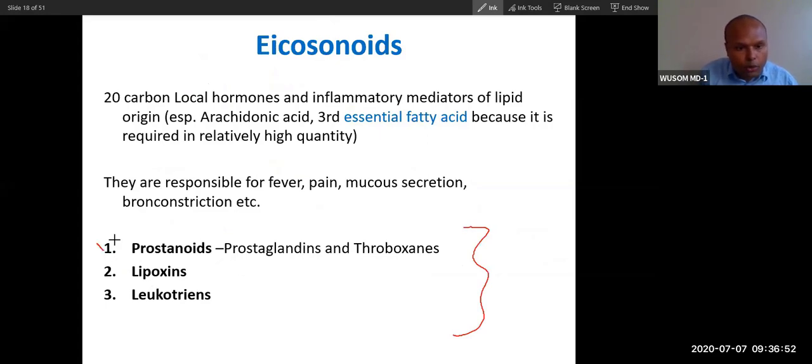First is called prostanoids, second is lipoxin, and third is leukotrienes, PLL. Will you remember these 3 are eicosanoids? Yes.